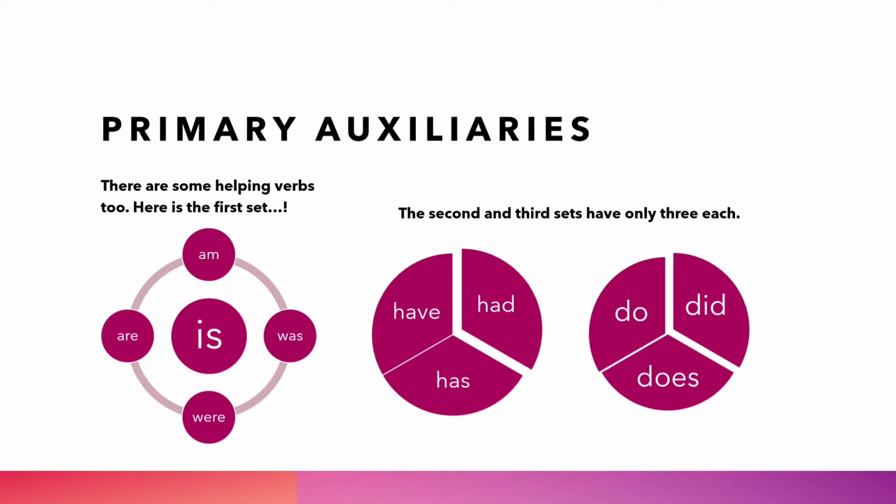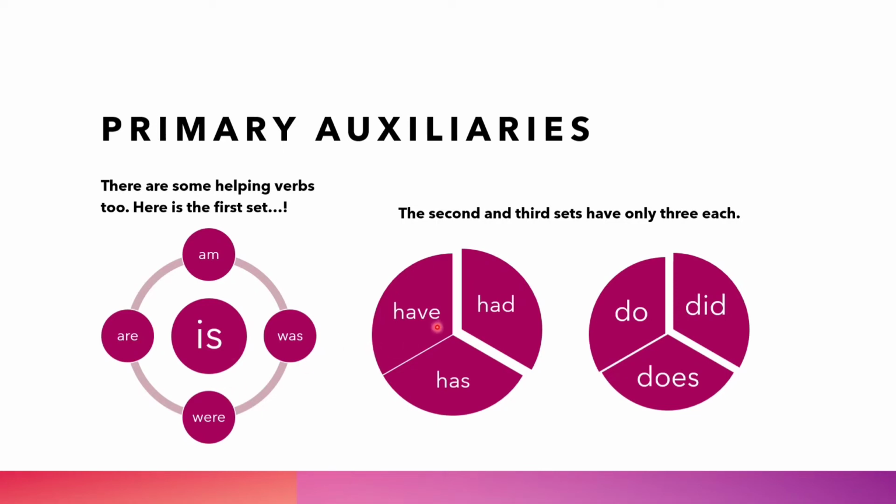So now let us see the primary auxiliaries. Which of them are primary auxiliaries? Is, am, was, were, are. These are all the forms of be. You can say is is the S form of be, was or were is the V2 of be, are and am are the present forms of be. So these are all the forms of the verb be.